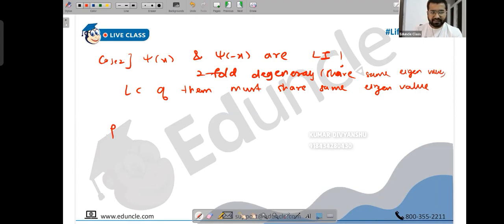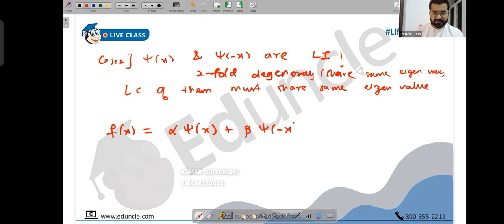So let's define a function once again: alpha psi of x plus beta psi of minus x. This linear combination also shares the same eigenvalue.